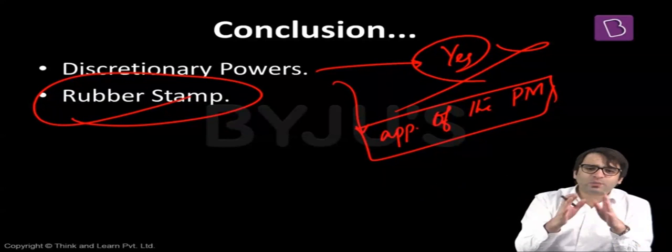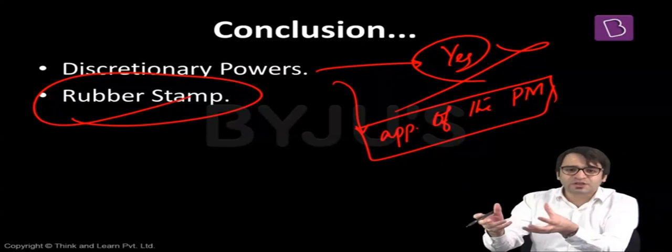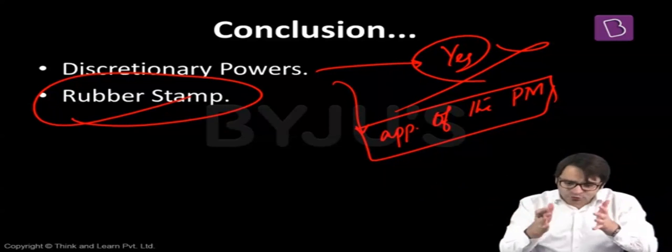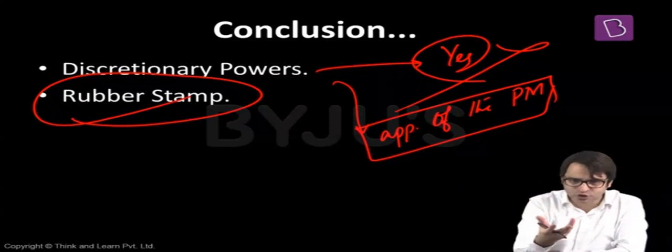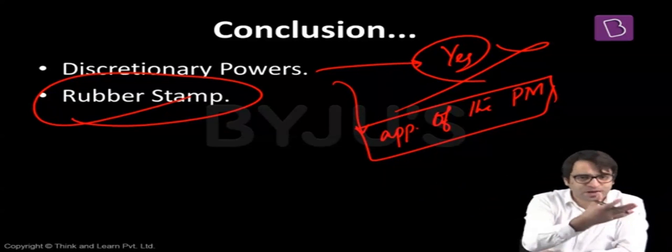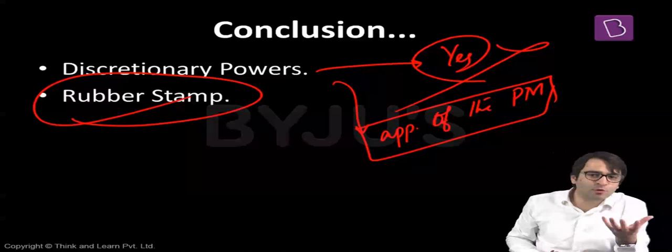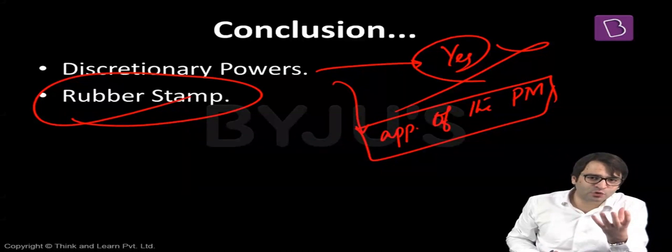It is only when no political party gets a majority in Lok Sabha elections, or no coalition gets a majority, that the President can use his discretion and appoint anyone as the Prime Minister, and then this Prime Minister will have to prove his majority on the floor of the Lok Sabha. If he proves a simple majority on the floor of the Lok Sabha, the Prime Minister can continue. If not, then someone else is to be appointed as the Prime Minister who can command majority in Lok Sabha. And if there is nobody commanding majority on the floor of Lok Sabha, then fresh elections will be called, and a new election will decide who is going to be the next Prime Minister of this country.